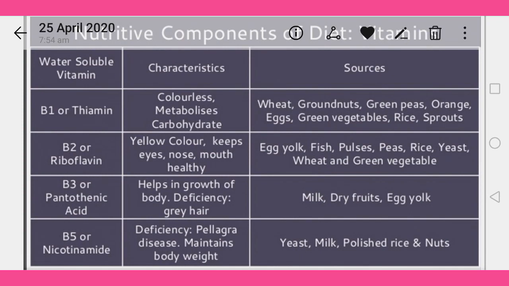It's also important for fat burning. And the sources of vitamin B5 are yeast, milk, polished rice, and nuts. So these are the water soluble vitamins and their sources like B1, B2, B3, and B5. Next slide.